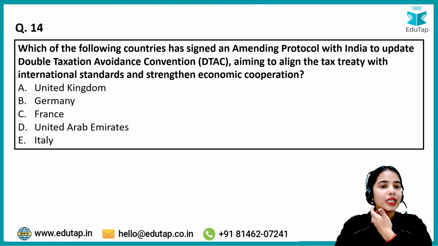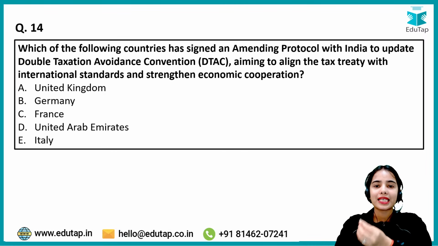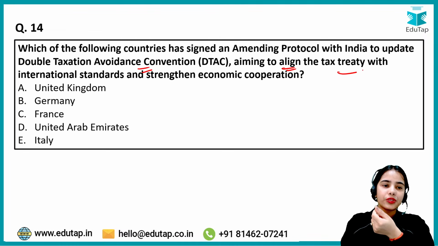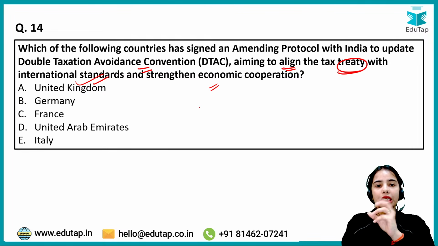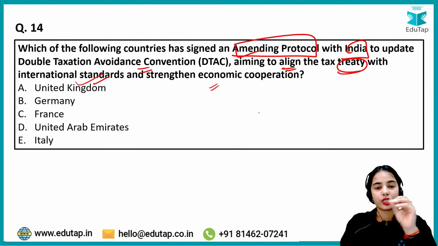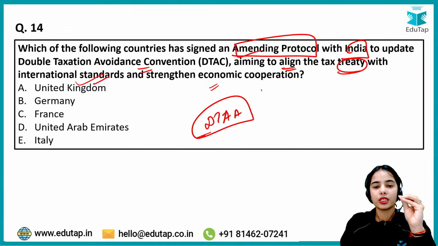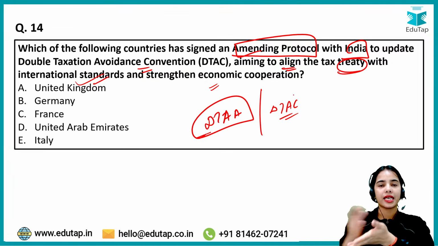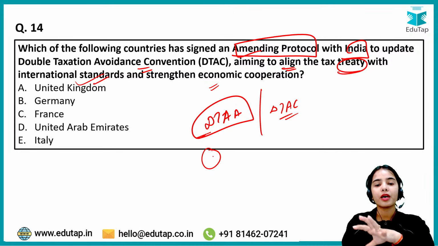Now, coming to the next question, which of the following countries has signed an amending protocol with India to update Double Taxation Avoidance Convention, aiming to align the tax treaty with international standards and strengthen the economic cooperation. So basically, Double Taxation Avoidance Agreement or the Double Taxation Avoidance Convention, it is the agreement that is signed between two countries so that the same income is not taxed twice.